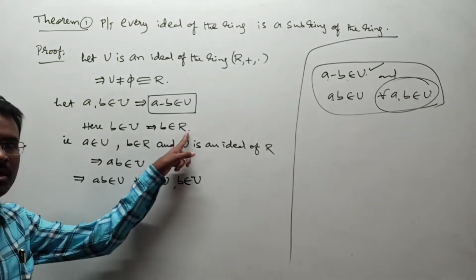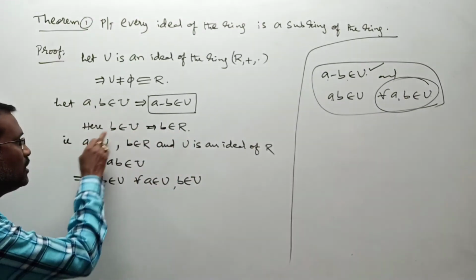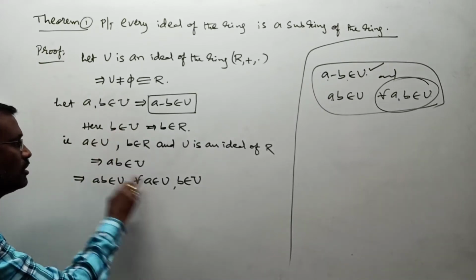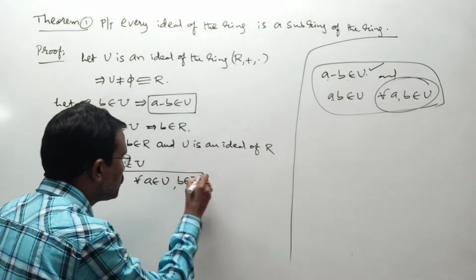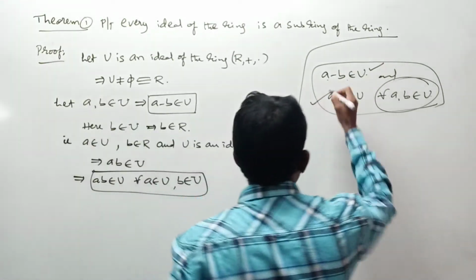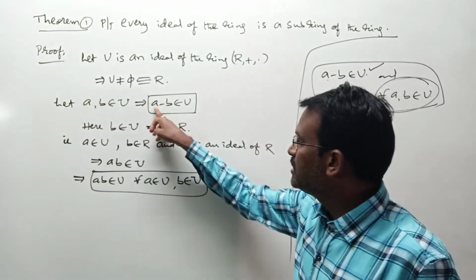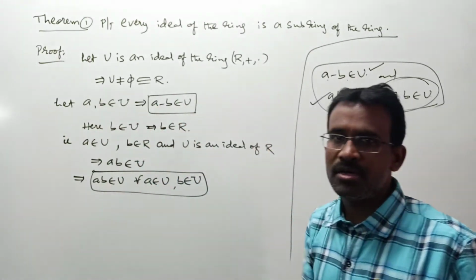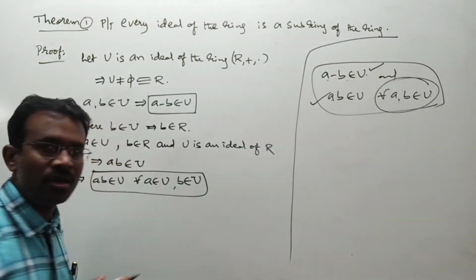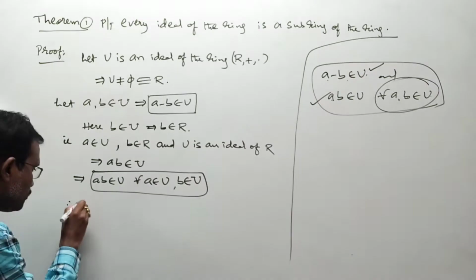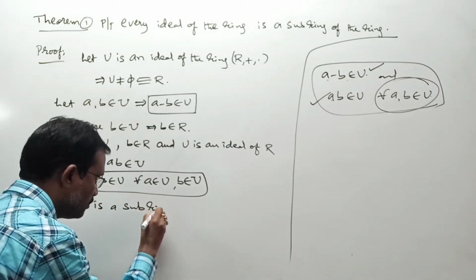Actually we got b belongs to R according to what condition? So this is true in this situation: ab belongs to U for all a belongs to U and b belongs to U. Does it complete your second condition or not? Here for all a, b belongs to U implies a minus b belongs to U and ab belongs to U. According to the definition of subring, is U a subring of R or not? Therefore, U is a subring of ring R.